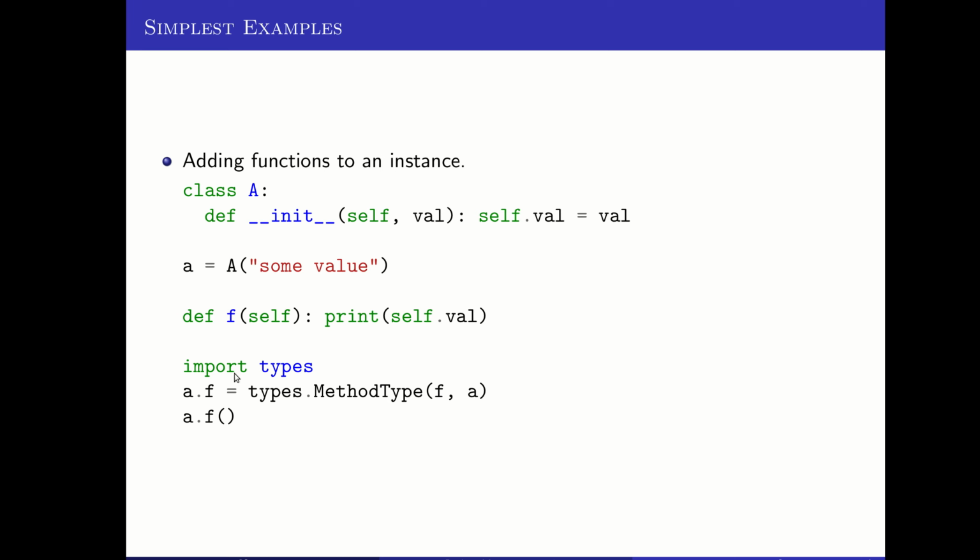But what I can do is I can attach that f function to only this specific instance of the class. This specific object gets a new function. So again, I do that types.MethodType. I give it the function and I give it who I want that attached to. And then it becomes attached only to that instance, so that if I created some new instance of the A class, it would not have f as a function. It would have only the things that are defined for the A class.